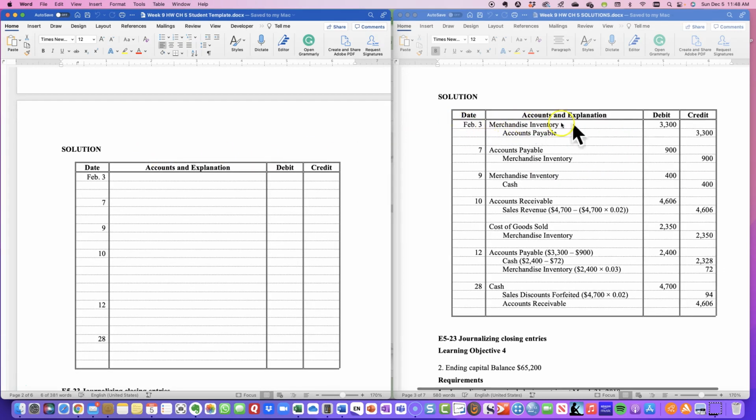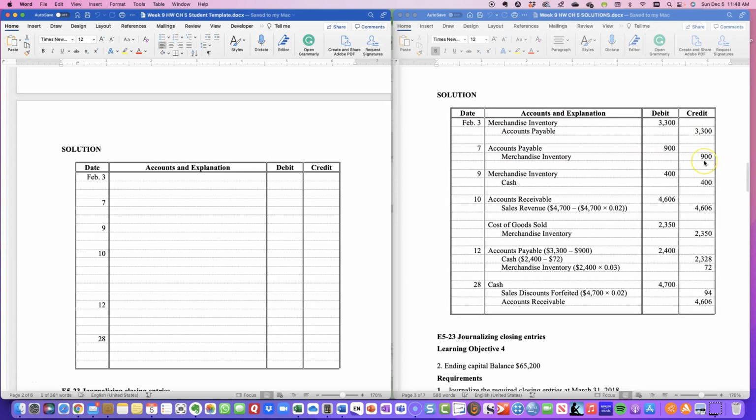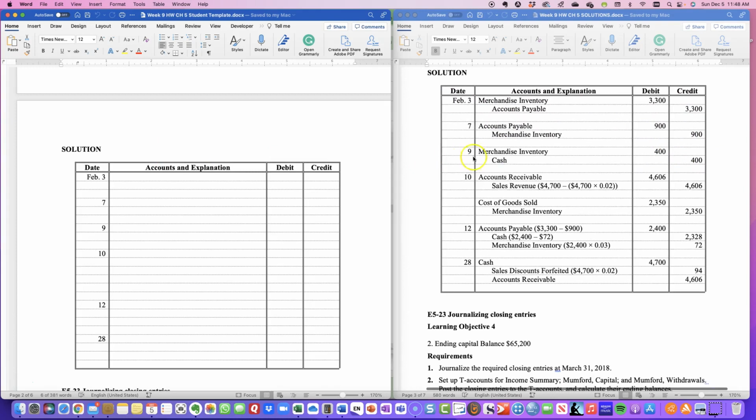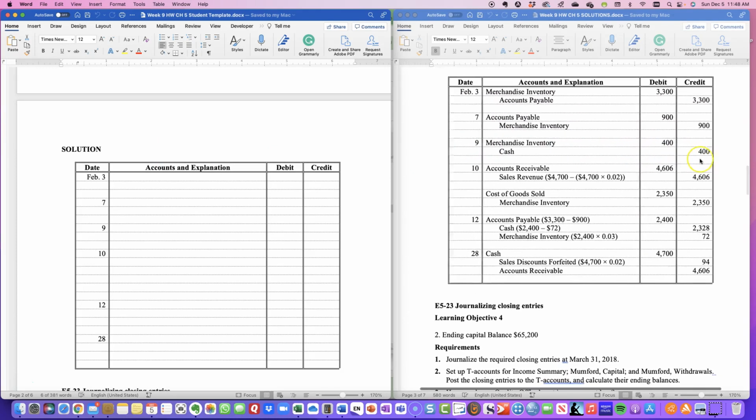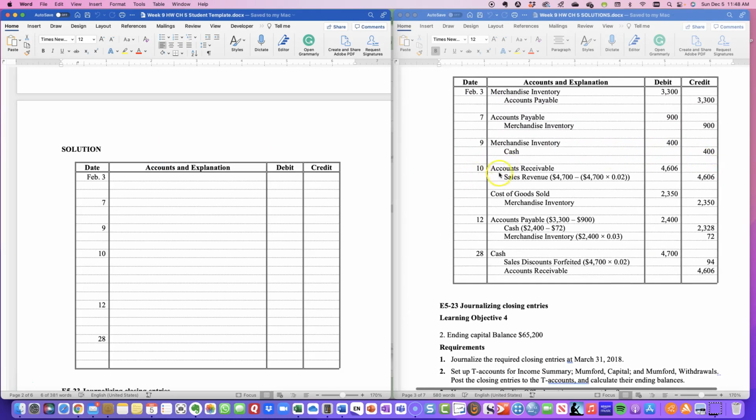But then you'll see here merchandise inventory and accounts payable. Then we probably return some items. So we have accounts payable and merchandise inventory. Then we have merchandise inventory and cash. And then we have accounts receivable and sales revenue, and we're taking the 2% discount here. And then we have our cost of goods sold and merchandise inventory.